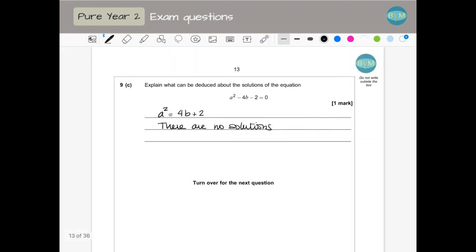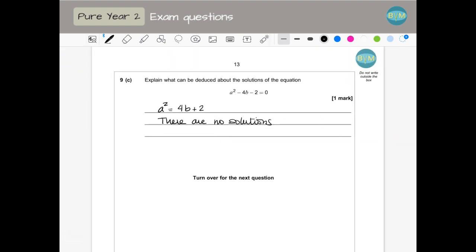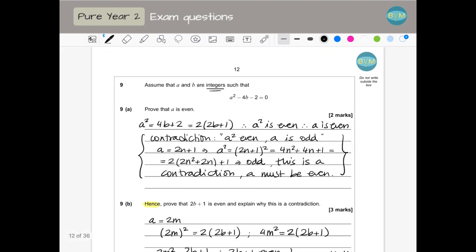We could probably get fractions or decimals, but there are not two integers that satisfy the equation. And that's all. So I think it's a bit of a strange proof question, but that's it.